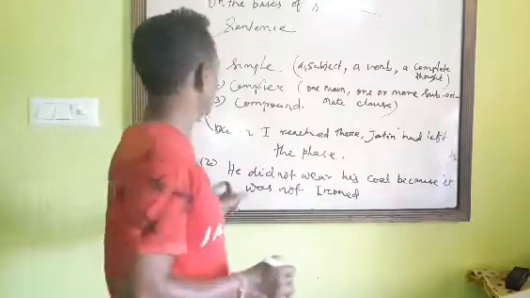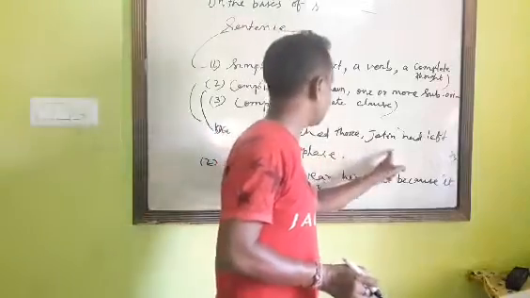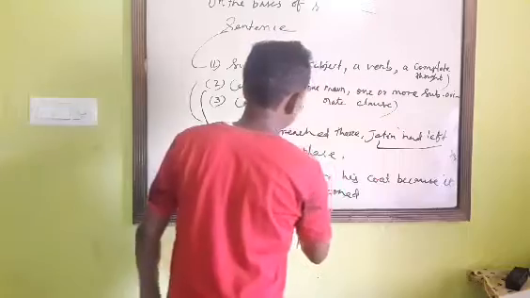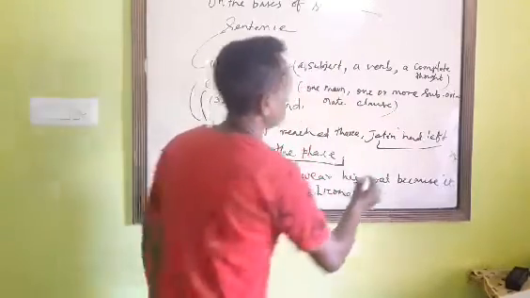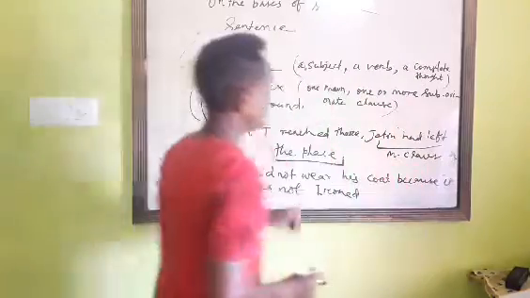Now my dear student, look at these examples, observe this. When I reached the station, Jatin had left the place. Here, Jatin had left the place is the main clause. Why is it called the main clause?